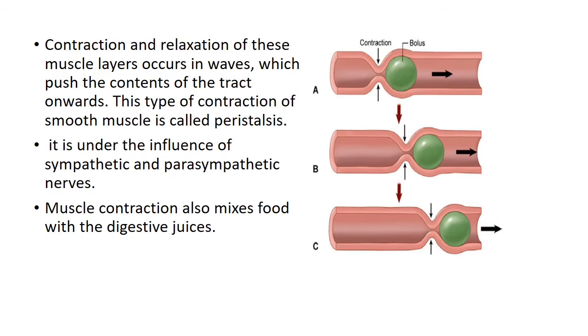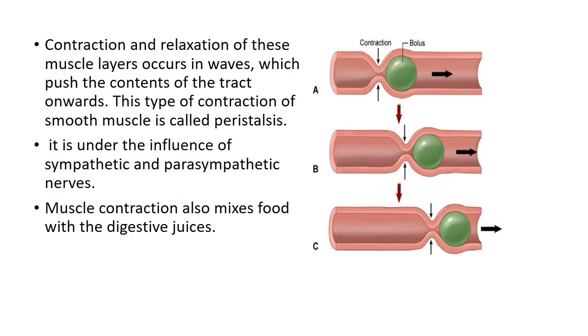The contraction and relaxation of these muscle layers occurs in waves, which push the content of the tract onwards. This type of contraction of smooth muscles is called peristalsis. Okay, so now you can understand what peristalsis is. There will be contraction and relaxation of the muscle layers, which occurs in the form of waves.